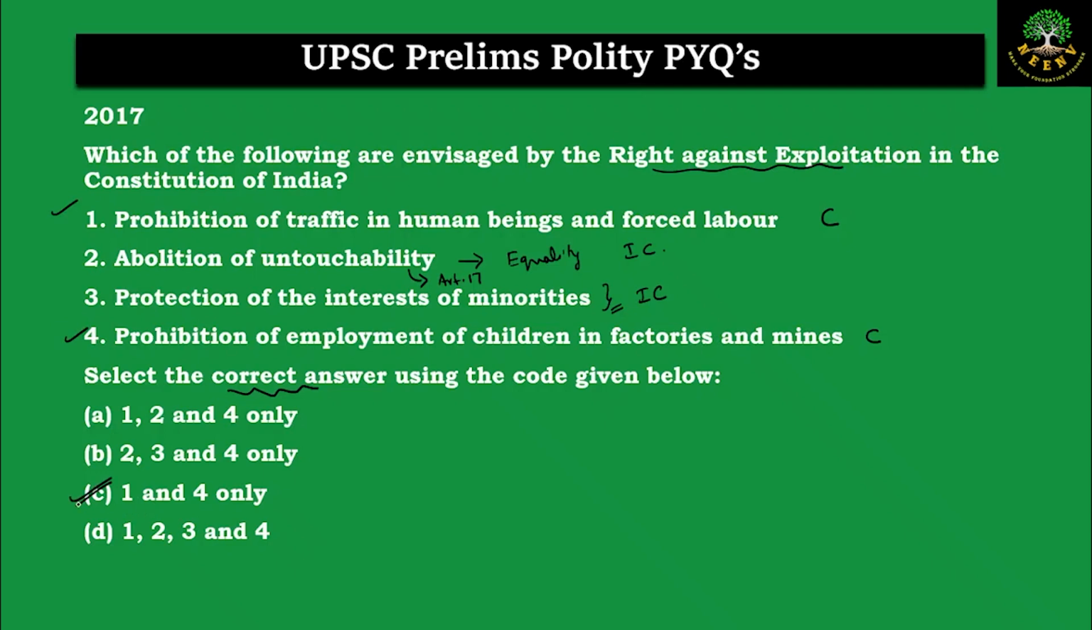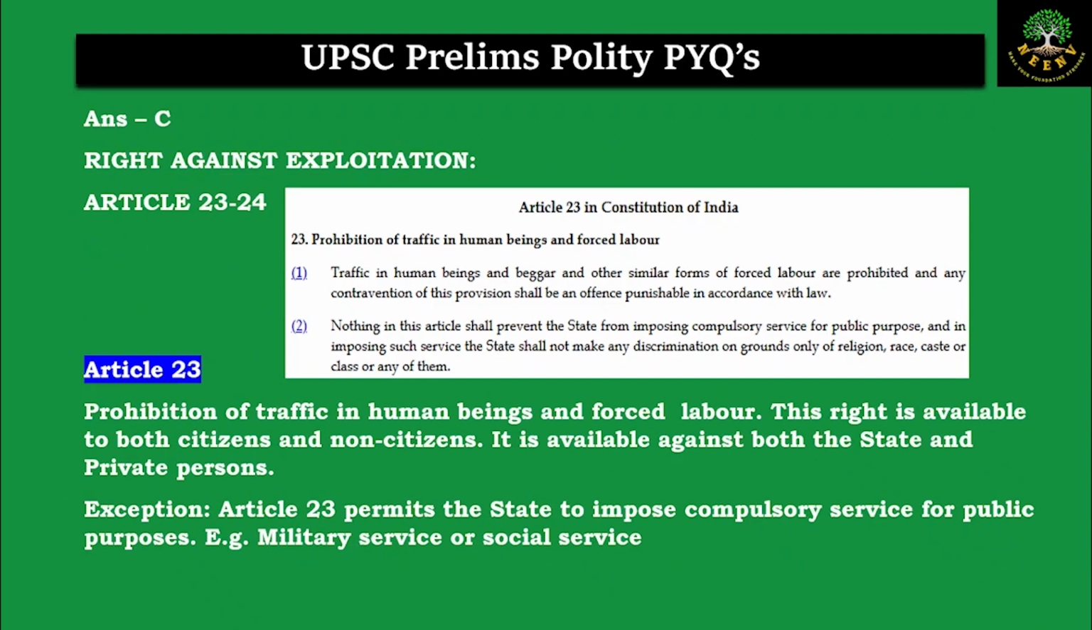Now let's look at the in-depth explanation. Articles 23 and 24 constitute the right against exploitation in the Constitution. Article 23 specifically talks about prohibition of traffic in human beings and forced labor. Clause 1 says, traffic in human beings and beggar and other similar forms of forced labor are prohibited, and any contravention shall be an offence punishable according to the law.